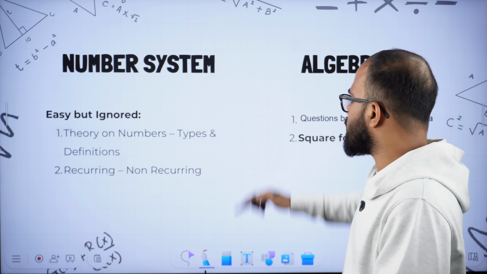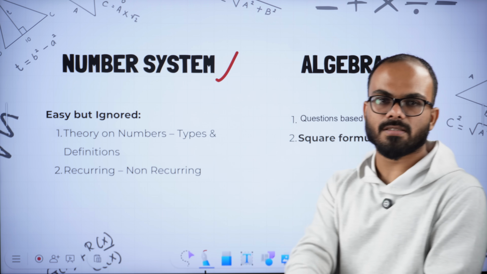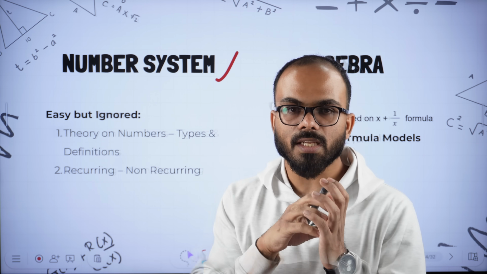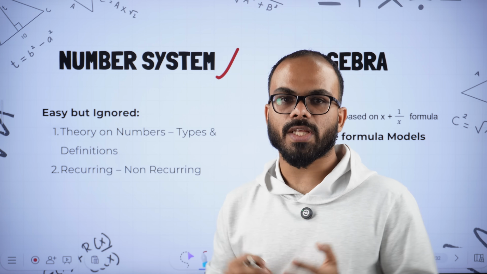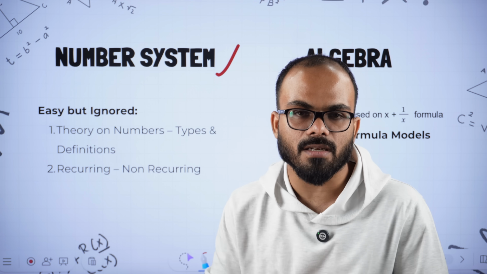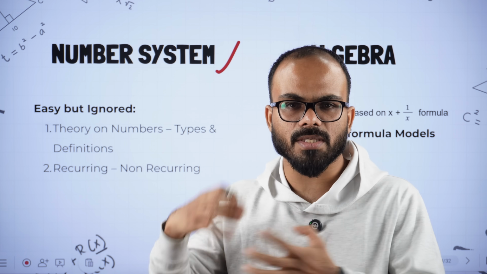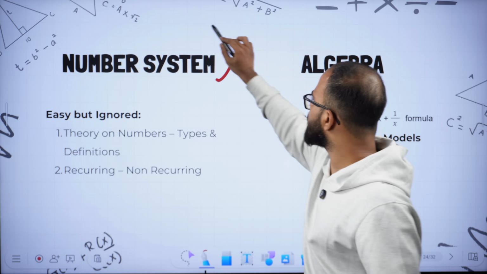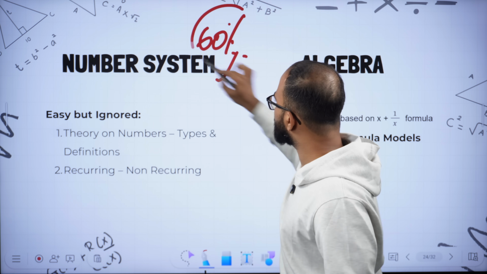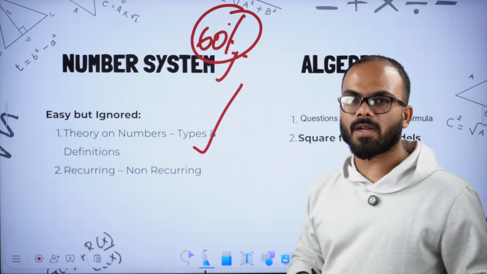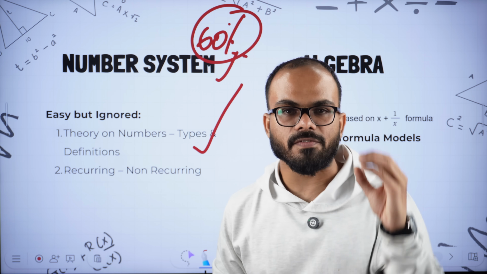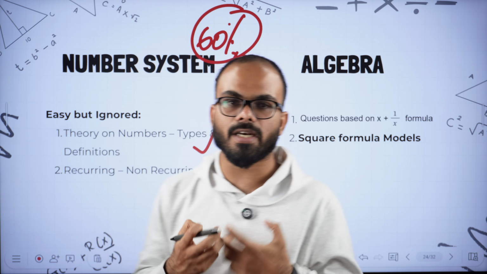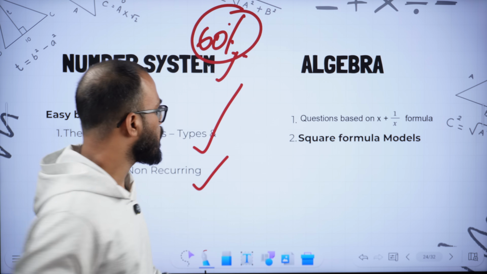Then the next chapter is number systems. Within number systems, the most common thing that we completely ignore is the definitions. Definitions of irrational numbers, surds, rational numbers, integers, even numbers, these basic definitions we tend to ignore. But more than 60% of questions on number systems are from types of numbers and definitions. So please be very good at definitions. Then there are questions on recurring and non-recurring types of decimals. Don't ignore it.